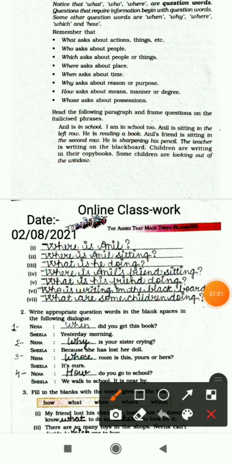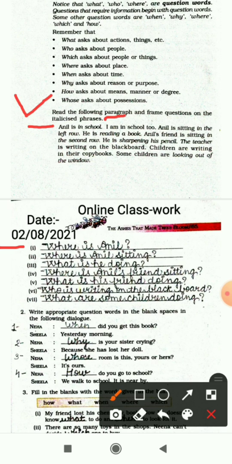On page number 64 you can see that a paragraph is given, that is, read the following paragraph and frame questions on the italicized phrases. So in the paragraph some phrases are italicized, and we have to form questions on those phrases. Let's read. First one is Anil is in school. So we have formed the question, that is, where is Anil.